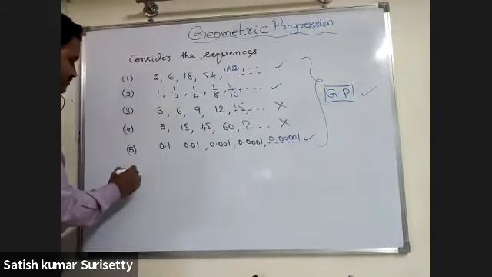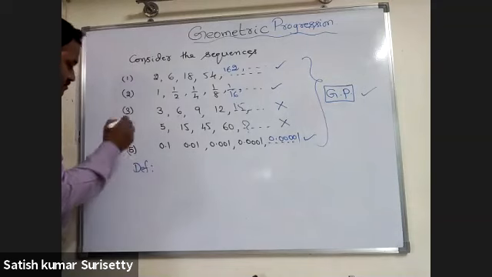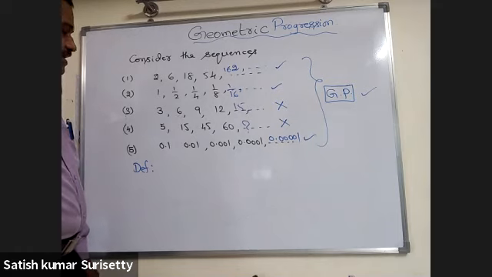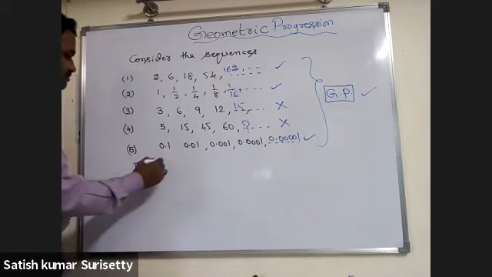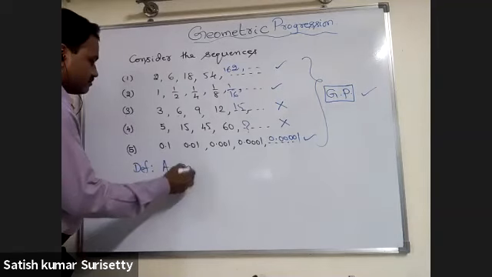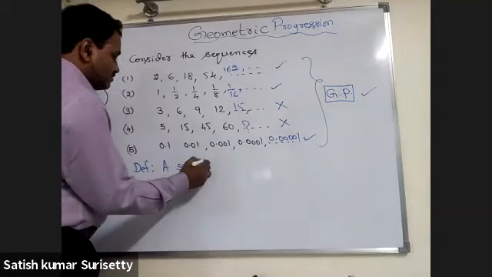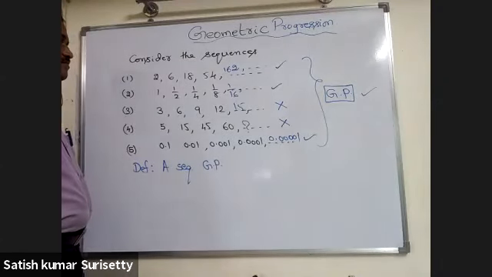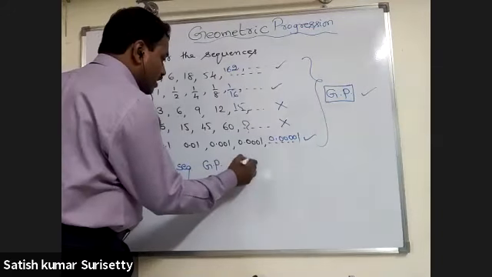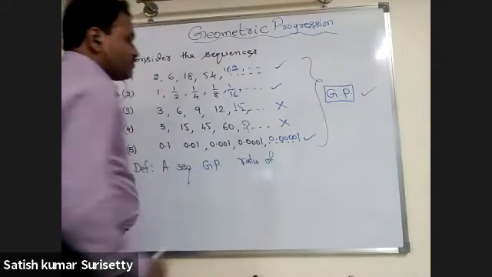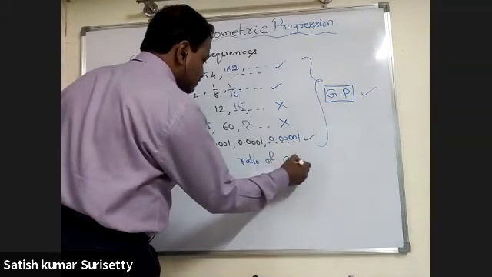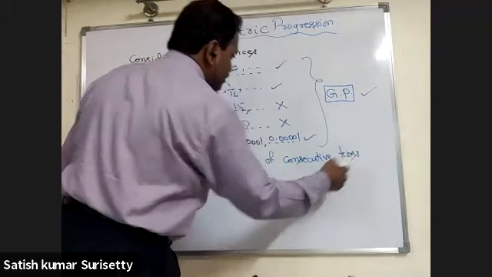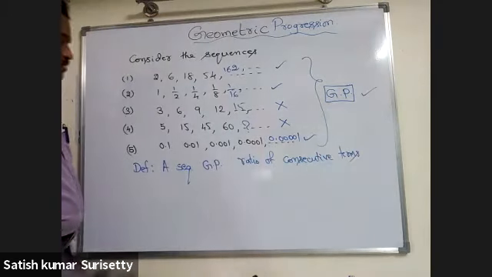Write the definition. A sequence is said to be in geometric progression if the ratio of consecutive terms must be the same.